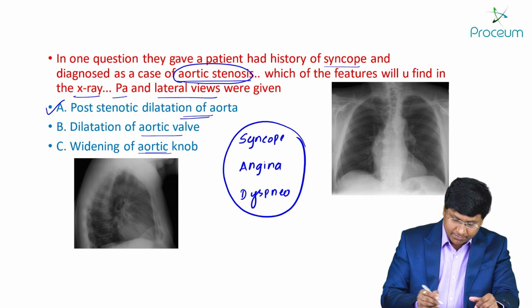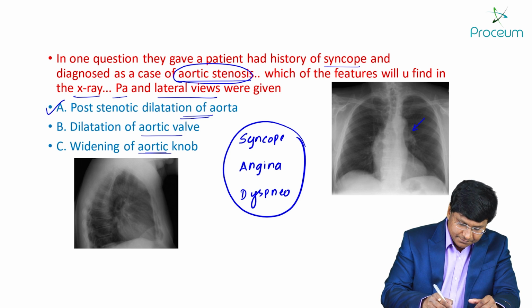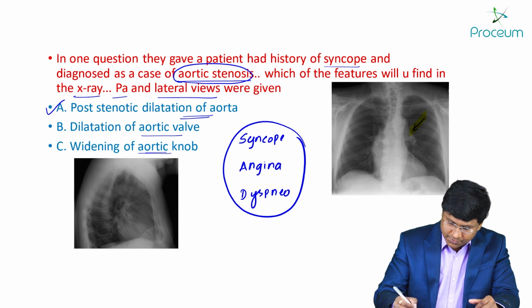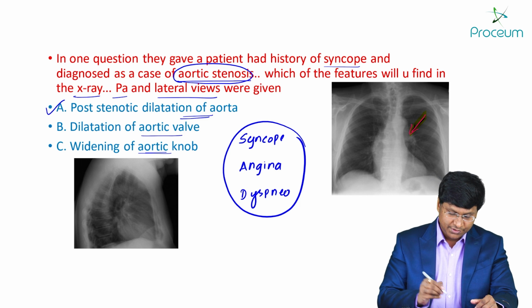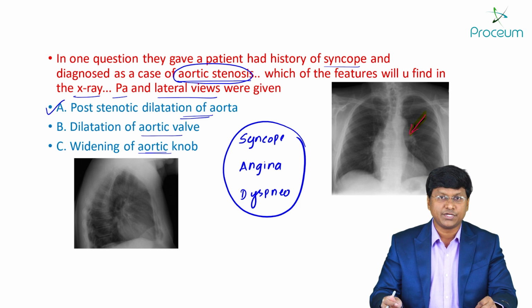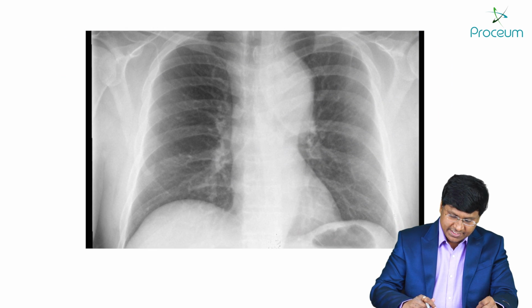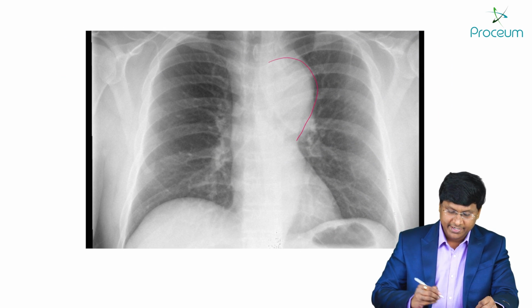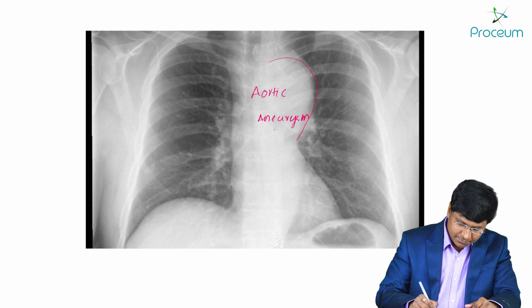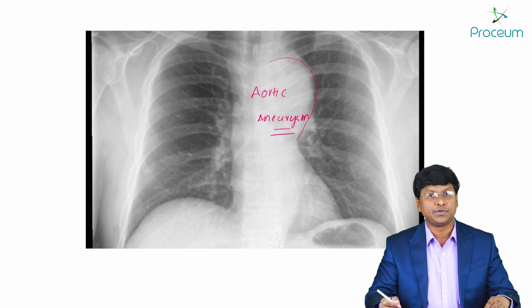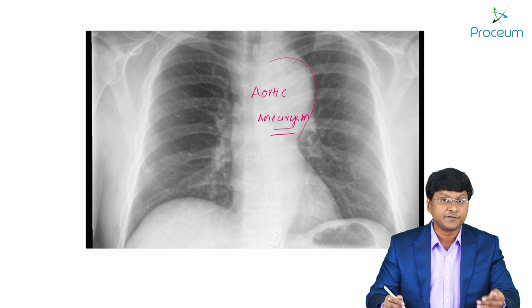And widening of the aortic knob, right? You see this is your aortic knob. Now I'll show you in which clinical condition you will have the widening of the aortic knob. You see this? This is the widening of the aortic knob. You will have this in patients with aortic aneurysm. This is what you will see in patients with aortic aneurysm. So that was the discussion of the first question.